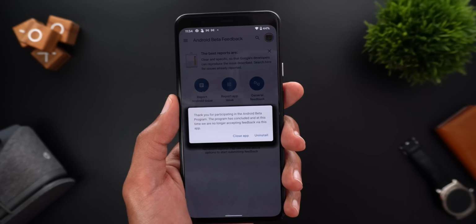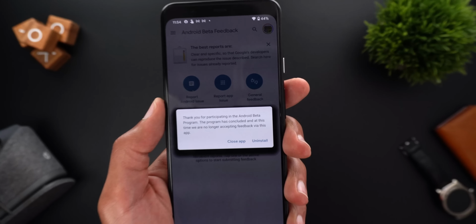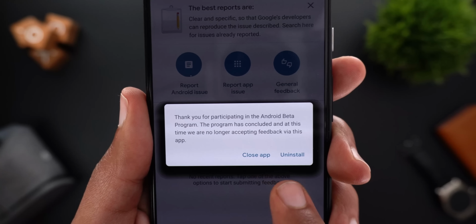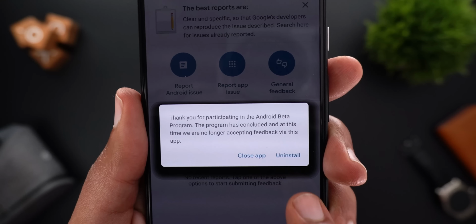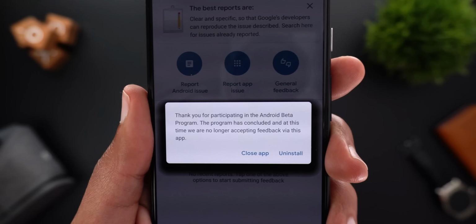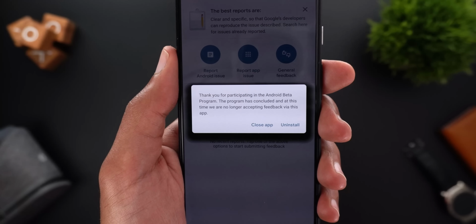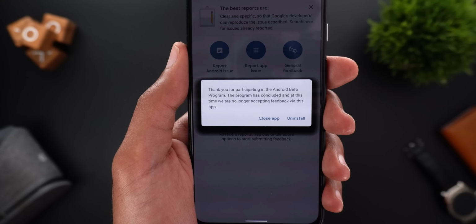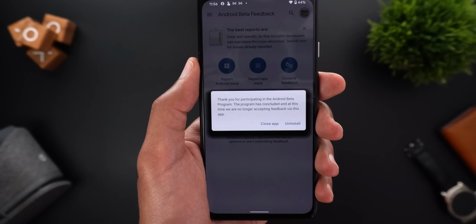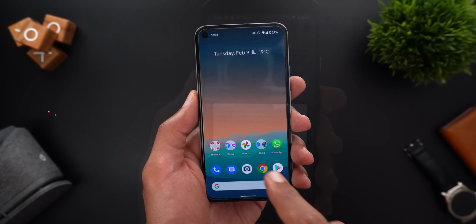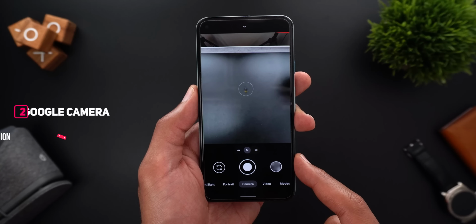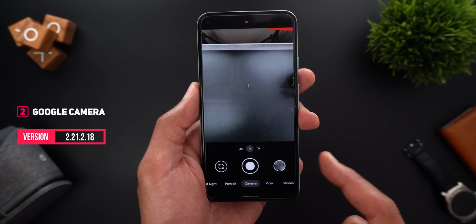Back to the app, and as you see, it's not currently working. Once I open the app, it gives me only two choices, either to close the app or uninstall it completely, because Google is not currently collecting any feedback via this app. But at least we got a hint that the first developer preview of Android 12 is going to be released very soon. Next, Gcam. And the WhatsApp support for the social share shortcut got restored.